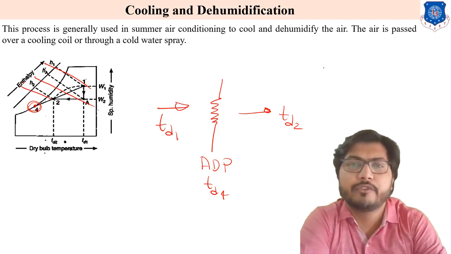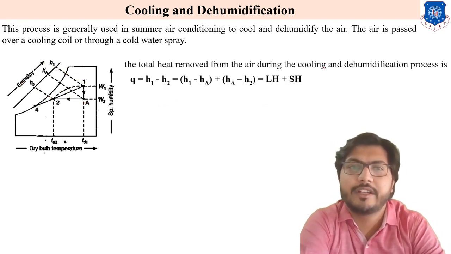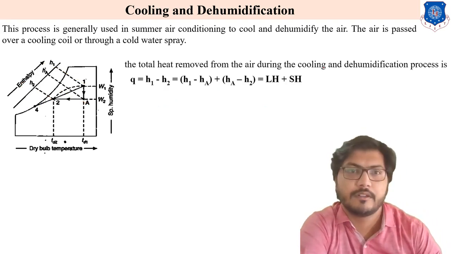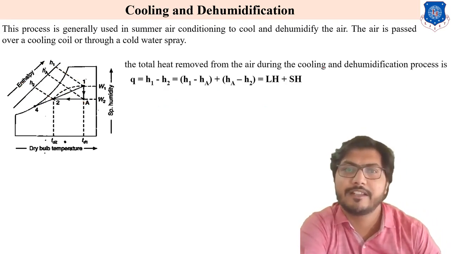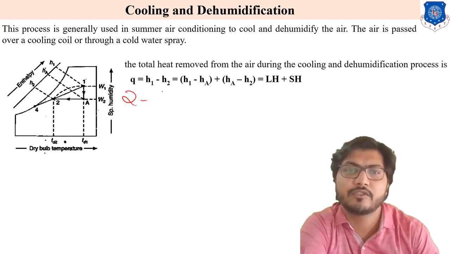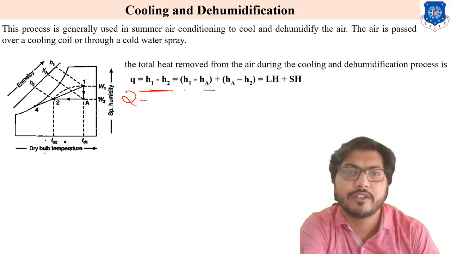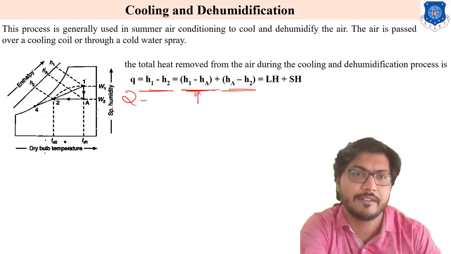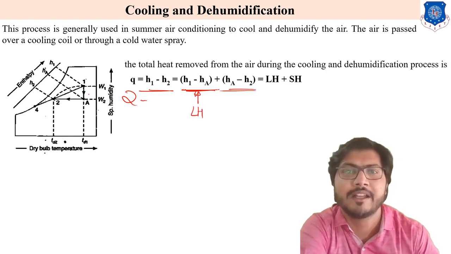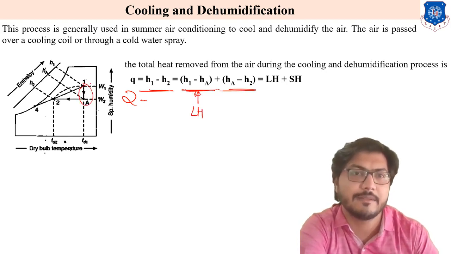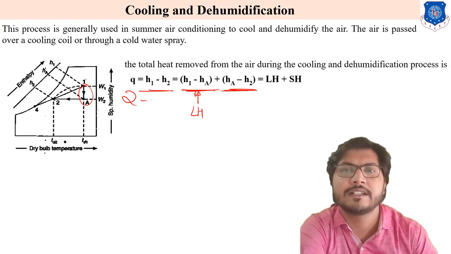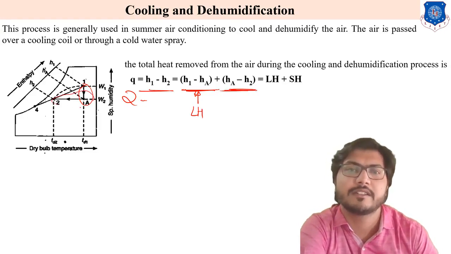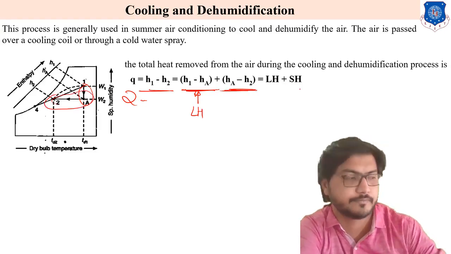So the total heat removed from the air during cooling and dehumidification is Q equals H1 minus H2, which we can write as H1 minus HA plus HA minus H2. H1 minus HA is the latent heat. And HA minus H2 is our sensible heat. So this summation is known as the total heat Q.